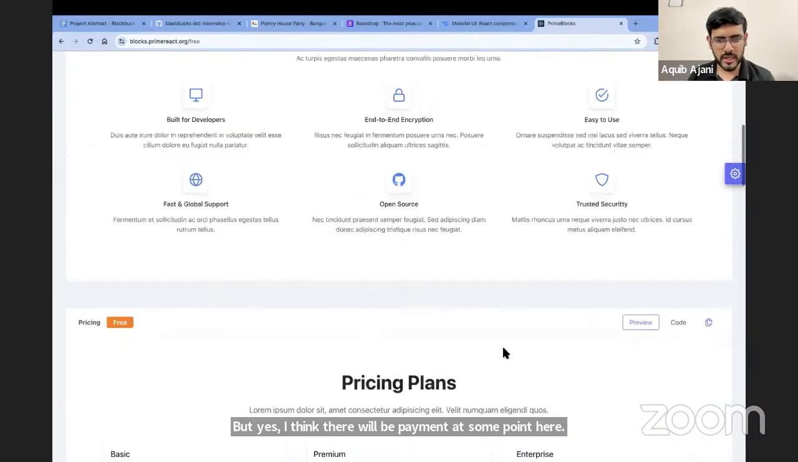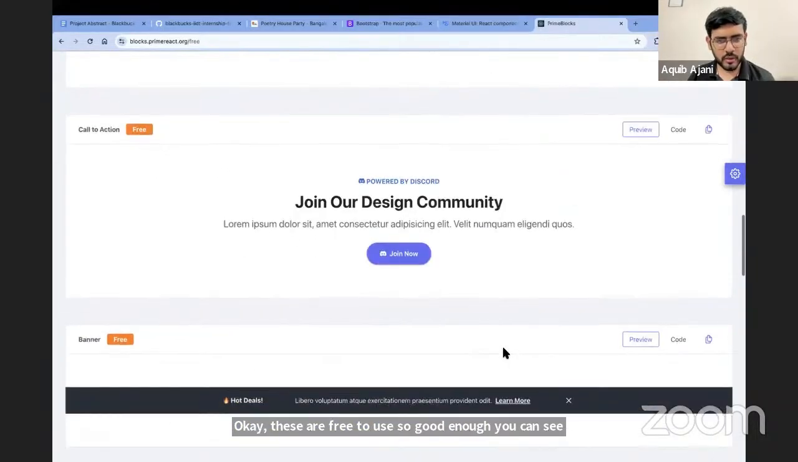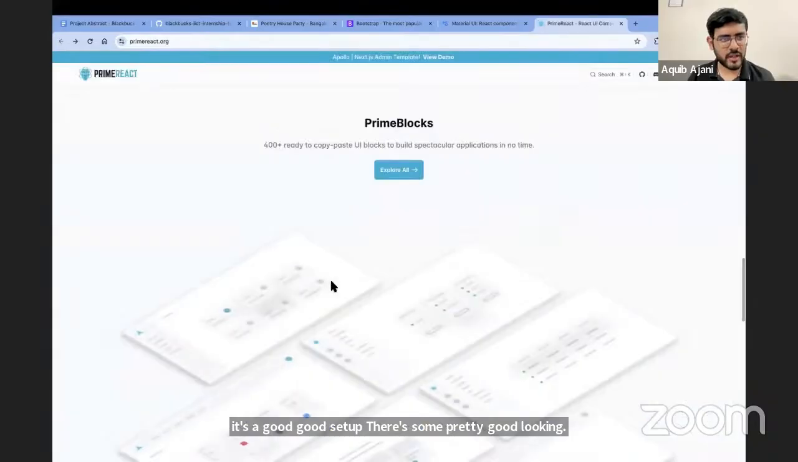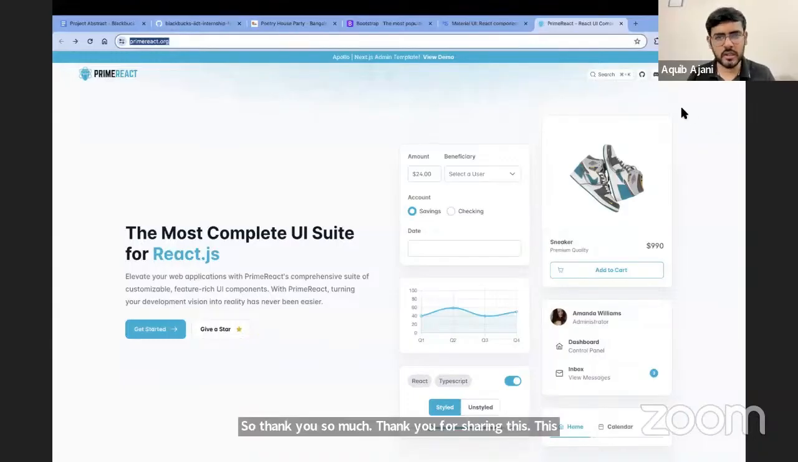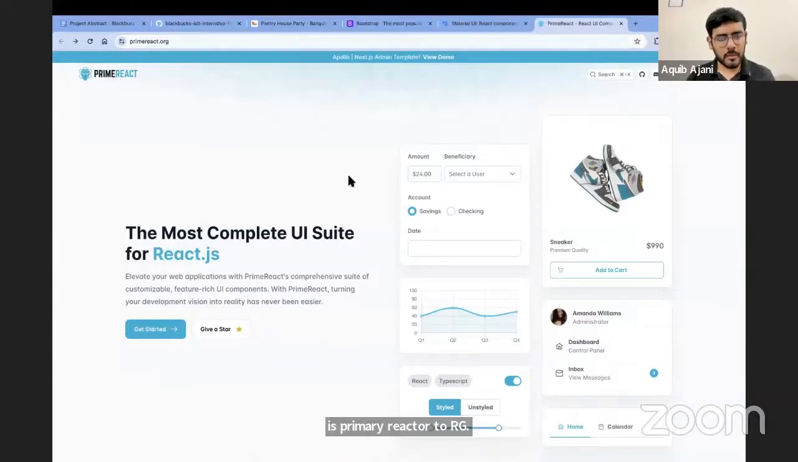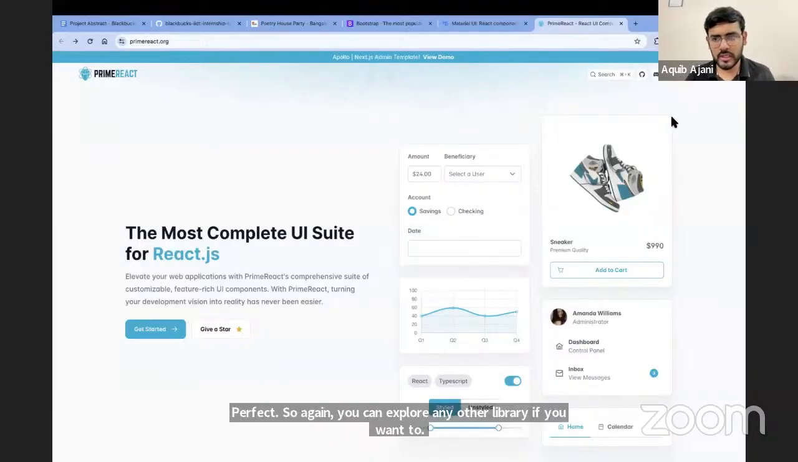You can see it's a good setup. There are some pretty good looking things for free. So yes, you can definitely check this out as well. Right. So yes, thank you so much, Venki, for sharing this. This is primereact.org. The link is already available in the chat, right? Perfect. So again, you can explore any other library if you want to. You are free to use anything that you want.